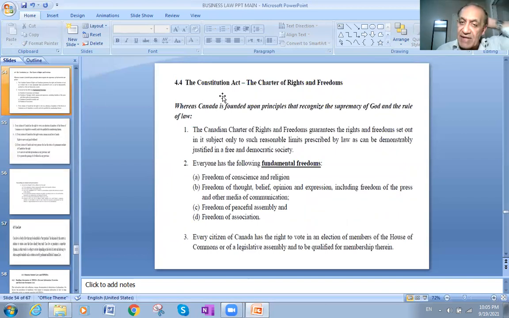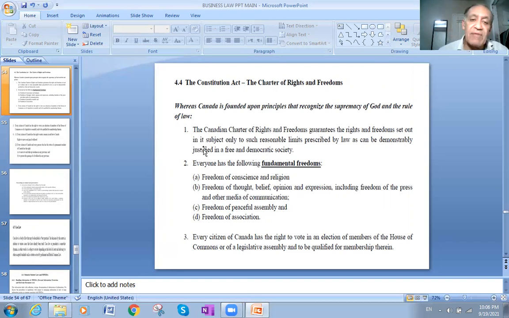The Constitution Act, we are taking things from the Constitution, and the Canadian Charter of Rights and Freedoms guarantees the rights and freedoms set out in it, subject only to such reasonable limits prescribed by law as can be demonstrably justified in a free and democratic society. So this is an example from the Charter of Rights, because we talked about the Constitution in a previous lecture. Those are examples of the acts of the Constitution.